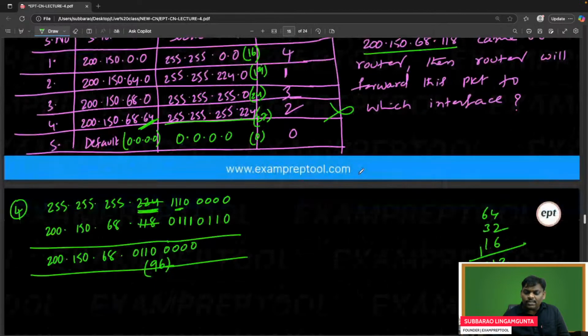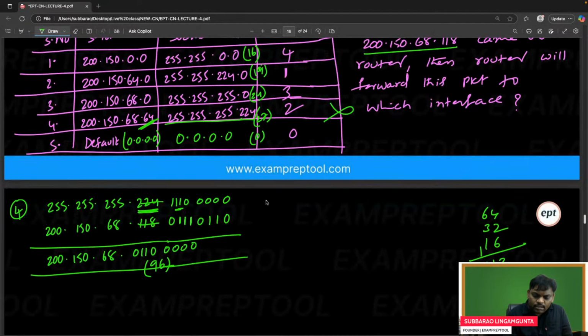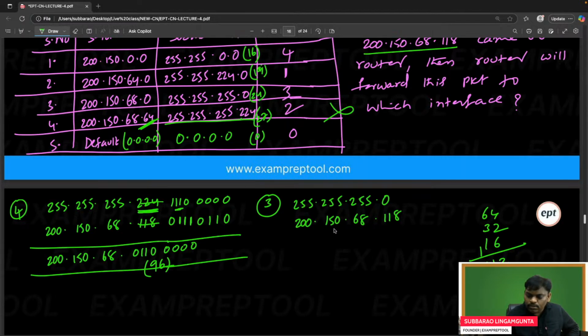Let's go for the next highest. The next highest is 3. Same story: 255.255.255.0. The IP is the same, 200.150.68.118. This is 200, this is 150, this is 68, this is 0.